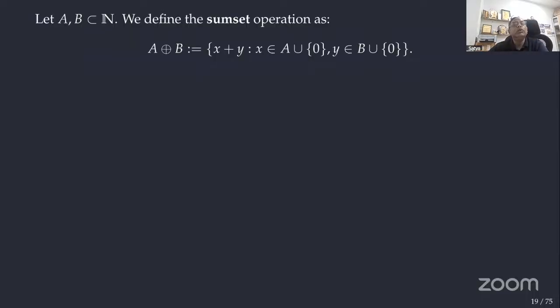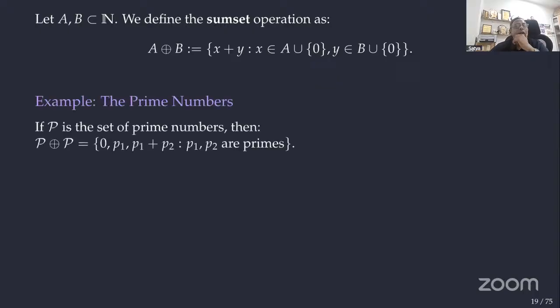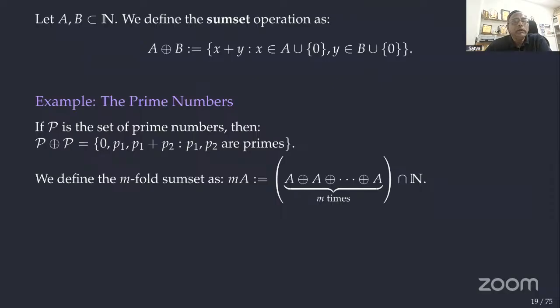If A and B are any two subsets of natural numbers, we define A direct sum B as the set of x plus y such that x belongs to A union 0, y belongs to B union 0, also allowed, right? In particular, usually we define with two sets, but finally we'll confine to one set, right? When you define relations also, a relation from A to B, finally a relation on A. We'll take a single set and see relations on A. Like that, what is P plus P? Primes. Okay.